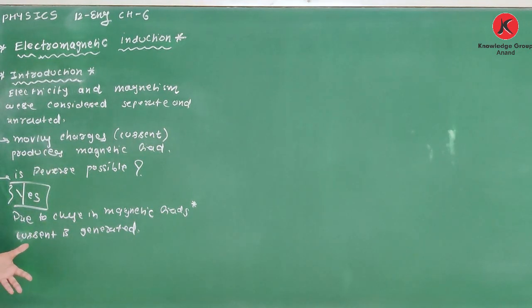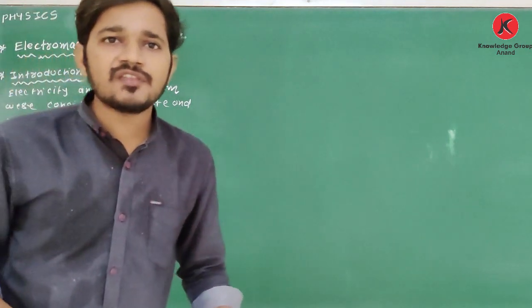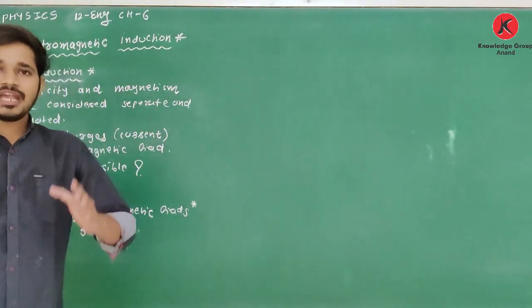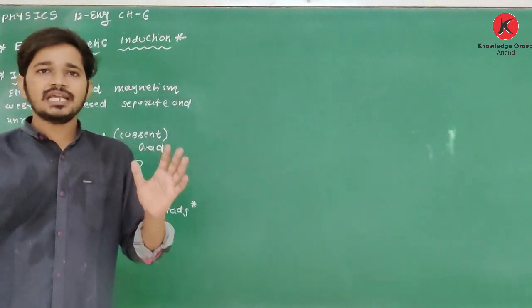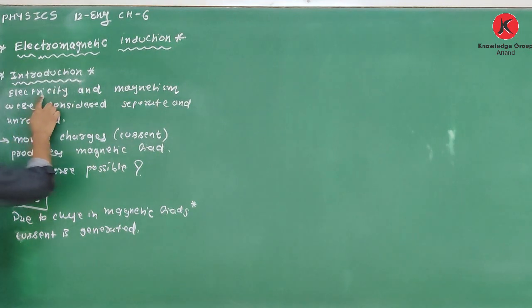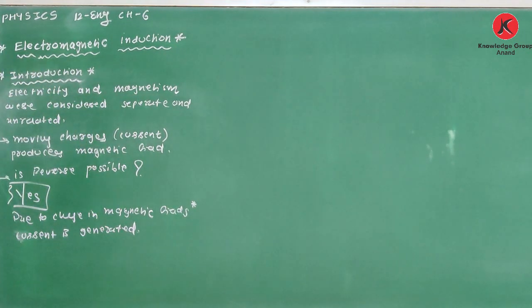So simple. See, here it is. Moving charges, that is current, produce a magnetic field, and the reverse, that is a magnetic field, produces electric current. So obviously they are not separate, they are not unrelated, they are related to each other. Clear? And that's why electricity and magnetism are not different phenomena.